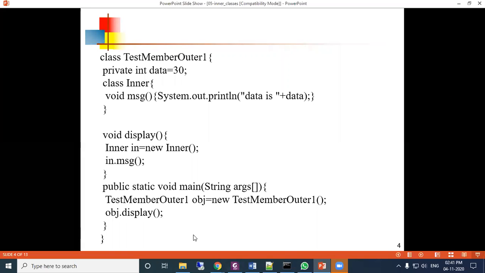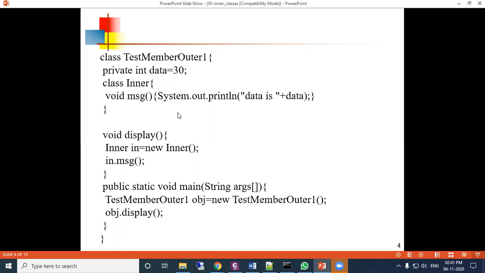Okay, here what we have seen is one simple example of creating one inner class under an outer class. And we have seen the inner class can access the private members of the outer class also.